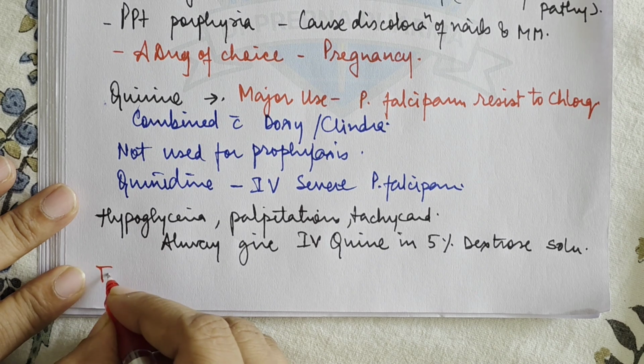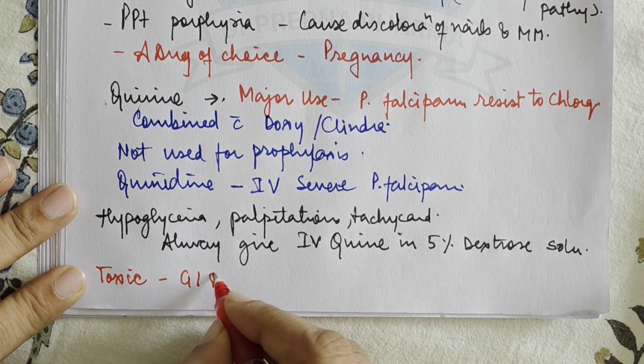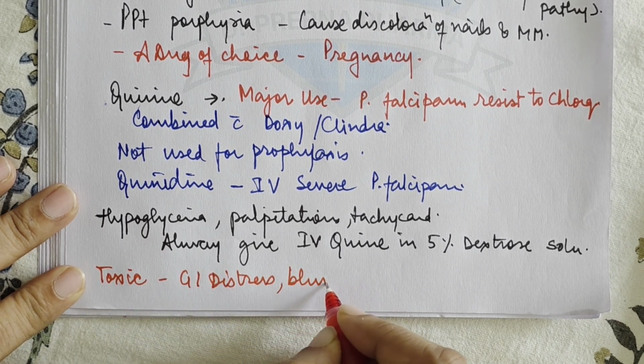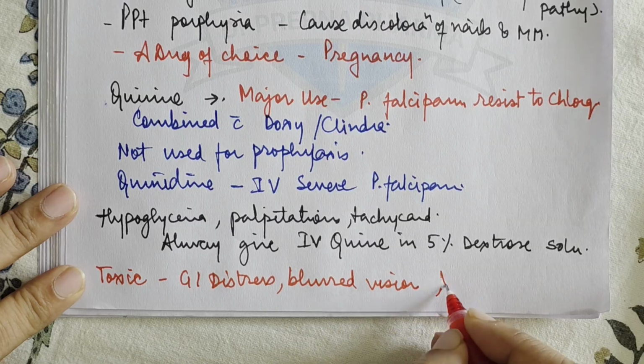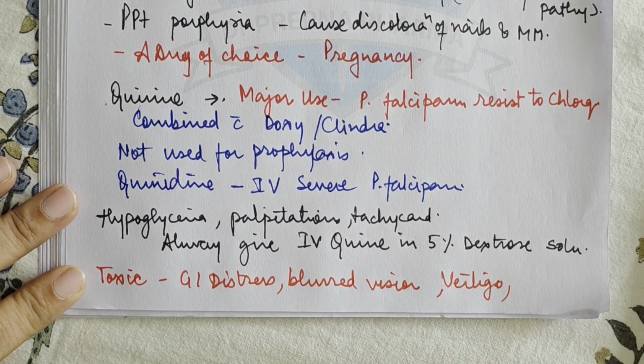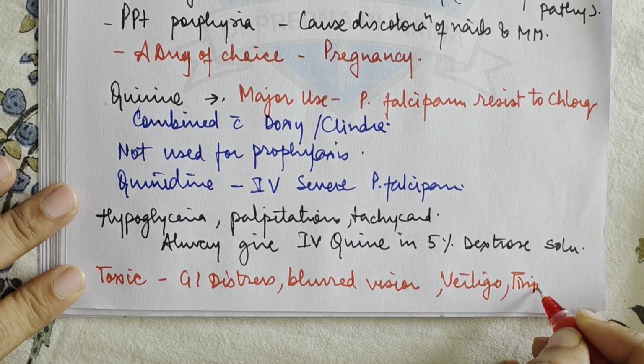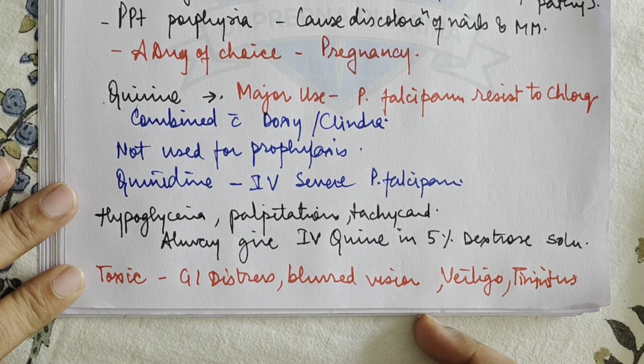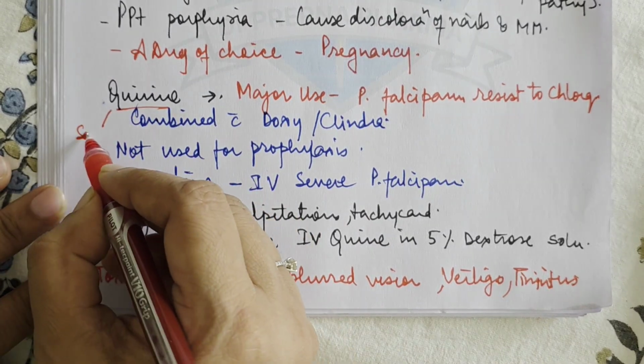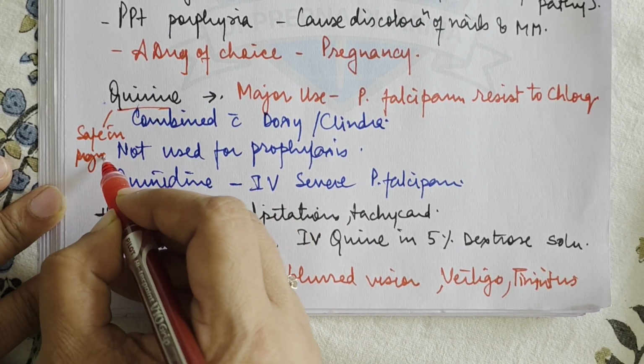Then in toxic doses, it usually causes GI distress, blurred vision, vertigo, right? Tinnitus. So these are the symptoms usually seen with quinidine toxicity. Now quinidine is also found to be safe in pregnancy and can be used in chloroquine resistant malaria.